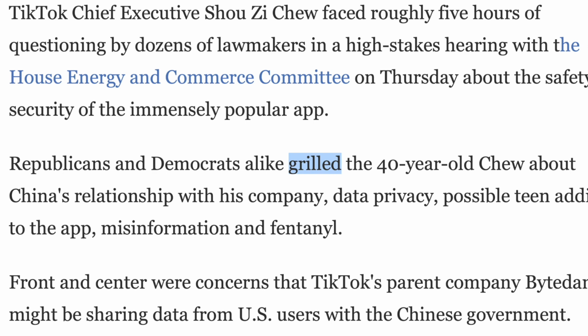Republicans and Democrats alike grilled the 40-year-old Chew about China's relationship with his company, data privacy, possible teen addiction to the app, blah, blah, blah. Okay, so what does grill mean here? Well, it's a verb, and I think you can probably guess the meaning. It's very similar to the word interrogate. And where does this come from? Well, grilling food, right? It's a very intense process where you're putting food on top of fire, right? And burning it with flames.